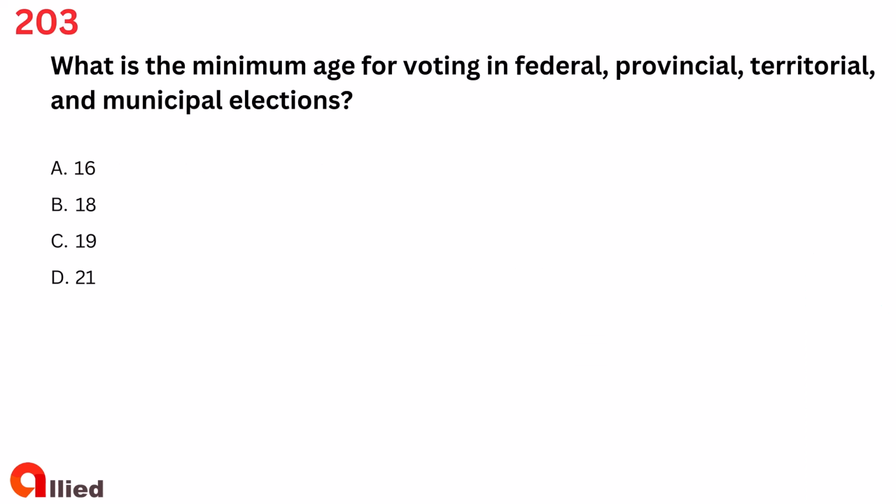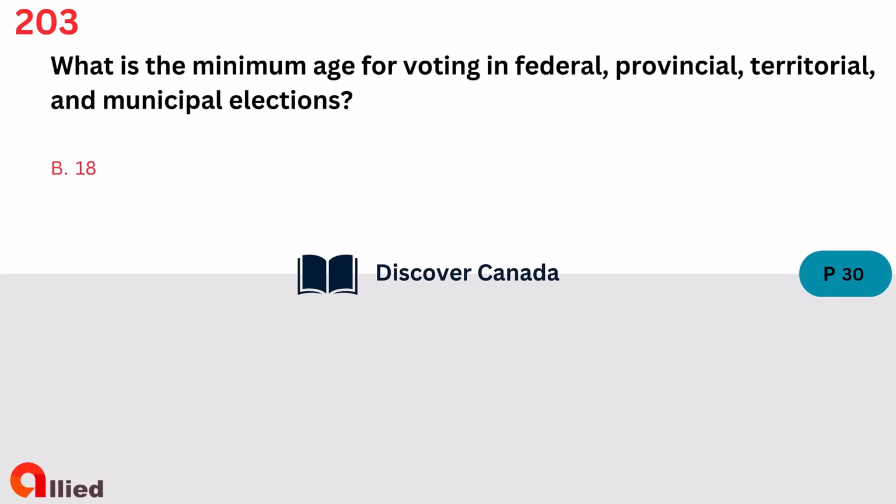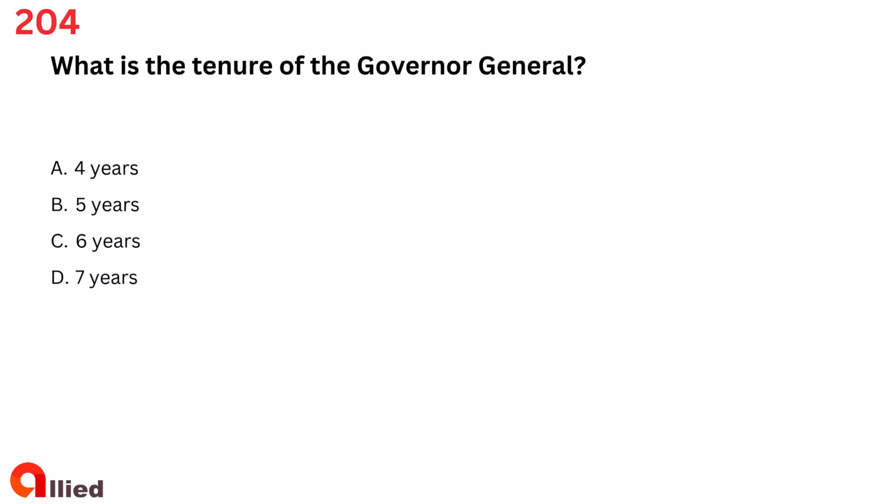Question 203. What is the minimum age for voting in federal, provincial, territorial, and municipal elections? A. 16. B. 18. C. 19. D. 21. The answer is B. 18. Question 204. What is the tenure of the Governor General? A. 4 years. B. 5 years. C. 6 years.